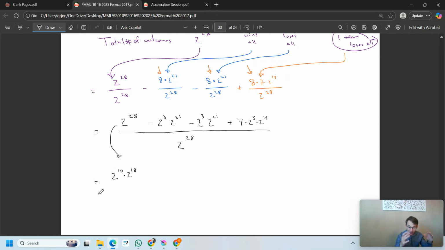I'm just going to split them up. You'll see why in a second. Okay, this one is 2 to the 3 times 2 to the 21. So these make 2 to the 24 because we add the exponents together in this case. So this is minus 2 to the 24, but I'm going to write that as 2 to the 6 times 2 to the 18. This one is also minus 2 to the 6, 2 to the 18. A neat trick would have been to put those together with a power of 2, but I've already used enough neat tricks. Plus 7 times 2 to the 18.